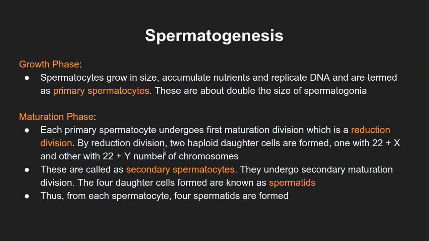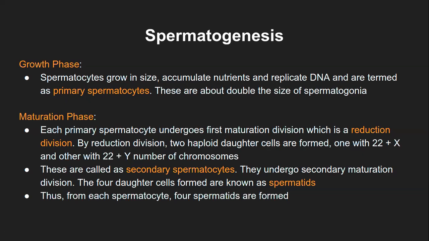So by the reduction division, two haploid daughter cells are formed, one with 22 plus X and the other with 22 plus Y number of chromosomes. Obviously, the X and Y will separate in the formation of the gametes, and that will cause the formation of 22 plus X or 22 plus Y number of chromosomes.